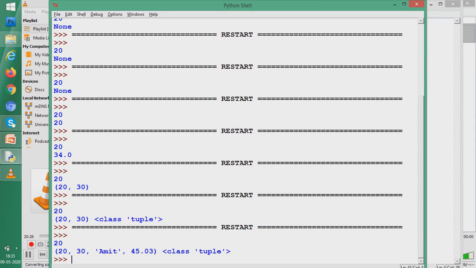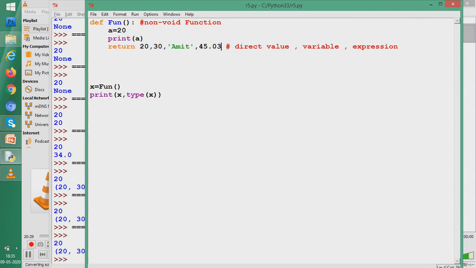So you have seen. Now students, we would like to know, can each of these values be given to their respective variables? That is, can we write more than one variable here? X, Y, Z, W, because 4 values are coming. What would happen if we write this? Students, if we write this, then X will get 20, Y will get 30, Z will get Amit, and W is going to get 45.03.